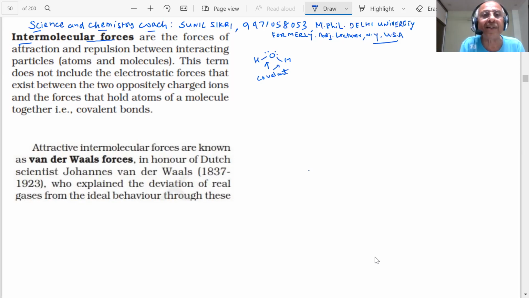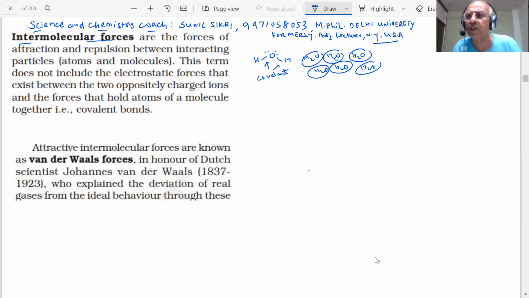Now I am talking about intermolecular forces. Intermolecular forces means when I have a collection of molecules. That means there are a large number of H2O molecules. There is a large collection of these molecules I am talking about, a large number of such molecules.